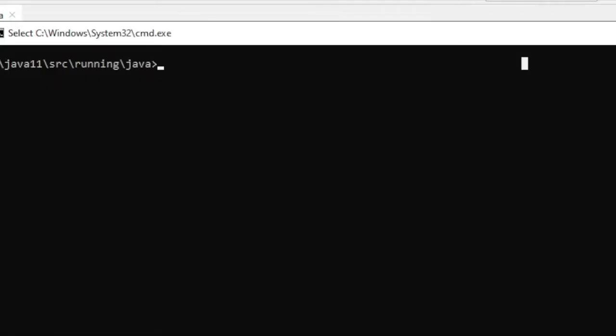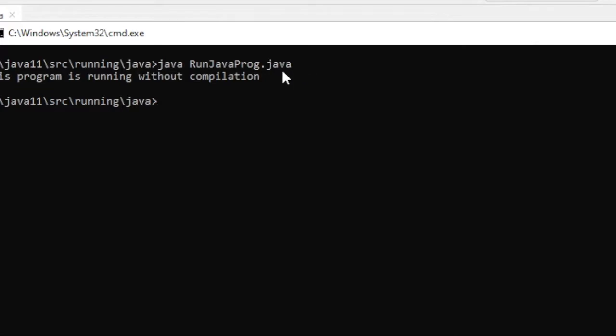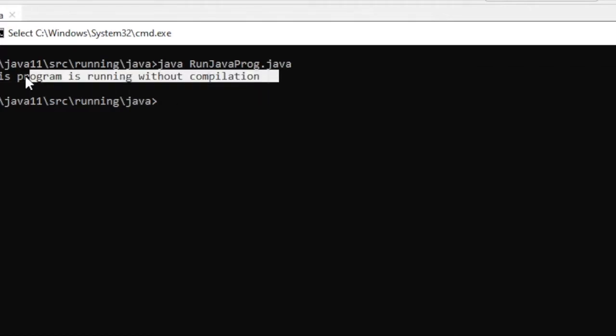So I came to the directory where I have created my Java program, and to run it I will type just java. My program name is run, and pressing tab will give me the file name, because I am in this folder and this is the only file in that folder. So java, run Java program. When I press enter, see, you got the answer. This program is running without compilation.